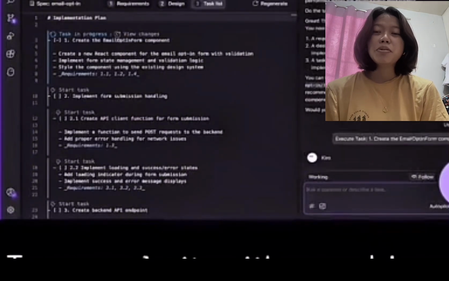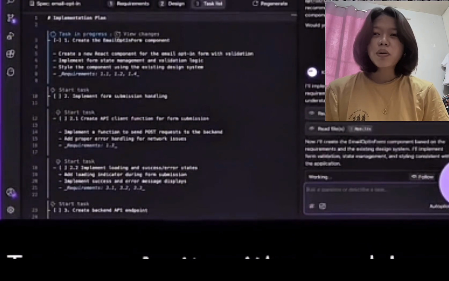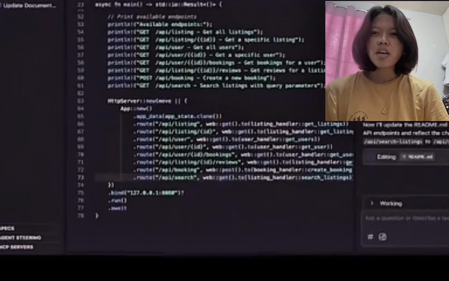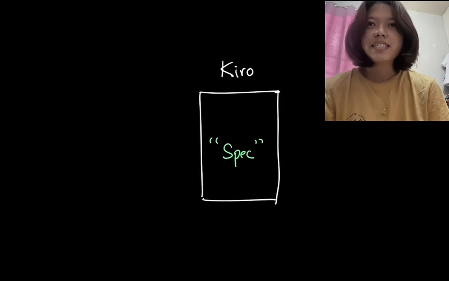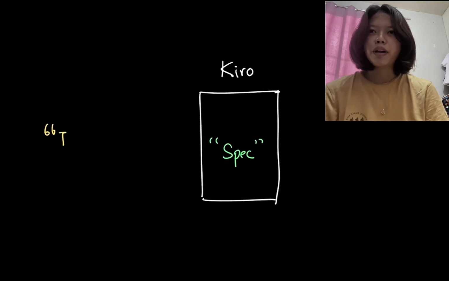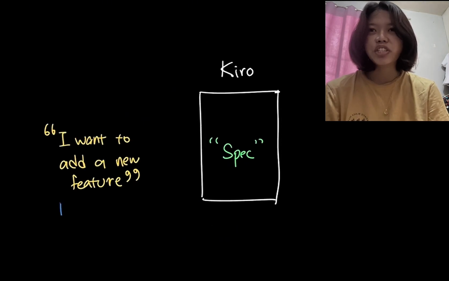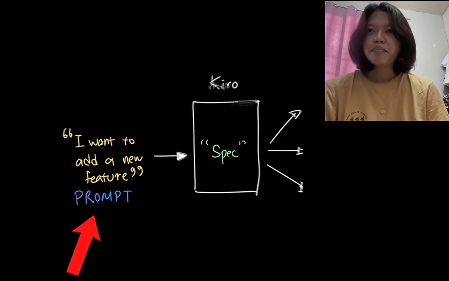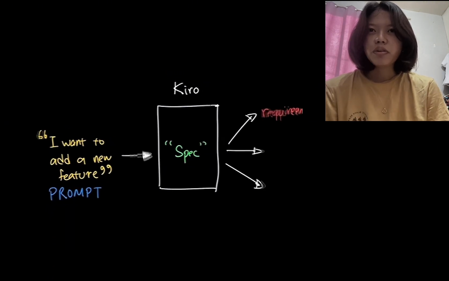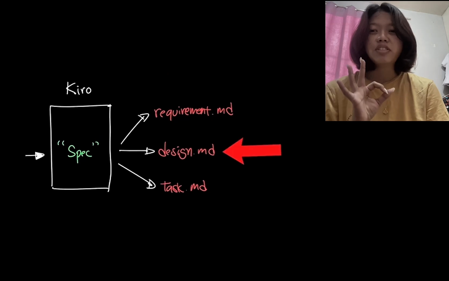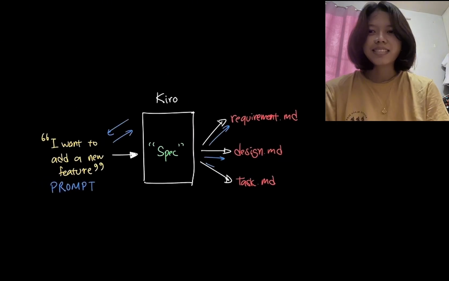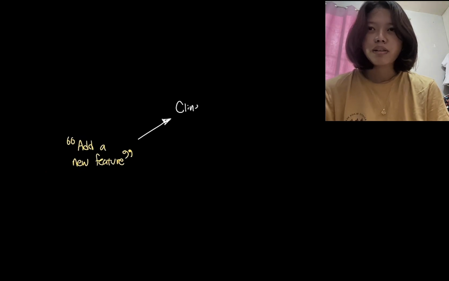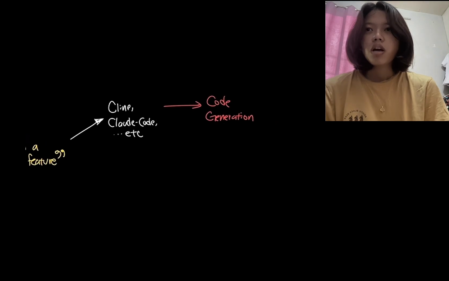IDE that helps you do everything, whether it's file coding, whether it's creating specs, whether it's building a production-ready agent. Spec is Kiro's opinion on how your prompt should be interpreted in structured components. For example, when you send your prompt to Kiro, it will split them into 3 major markdown files: requirements, design, and task. And Kiro will work with you to build this out before acting.